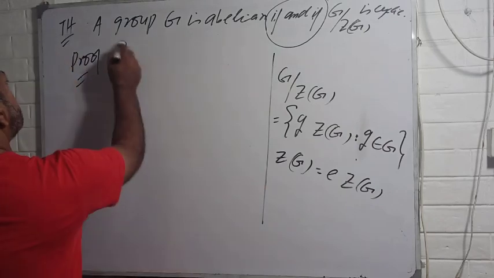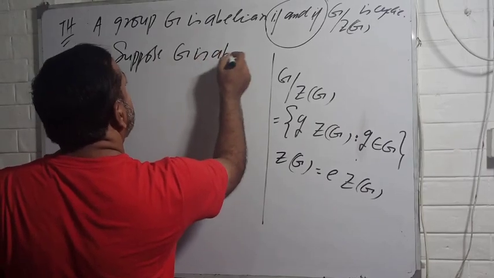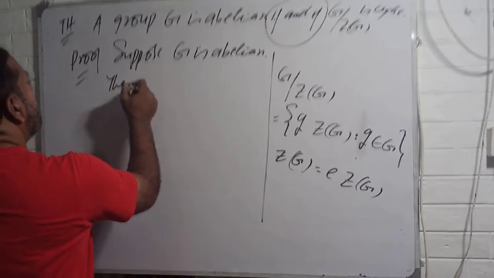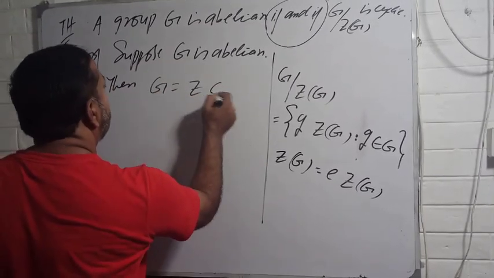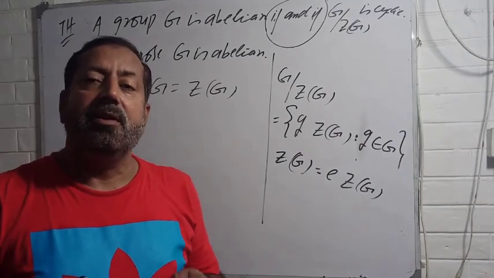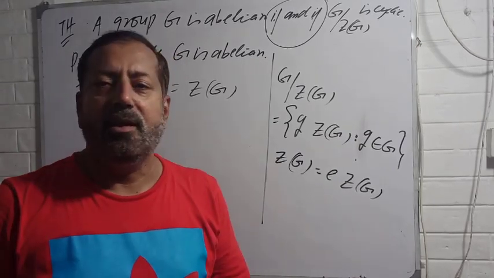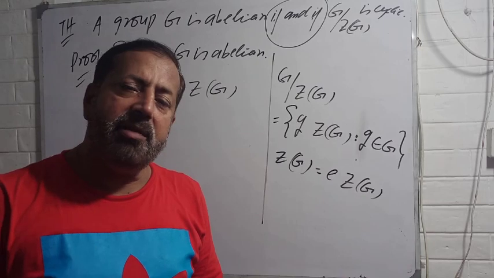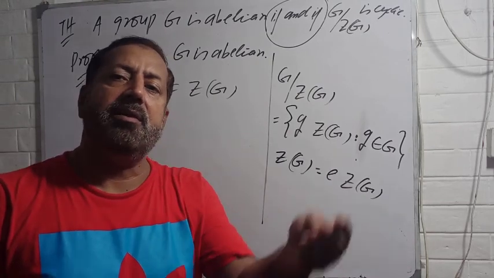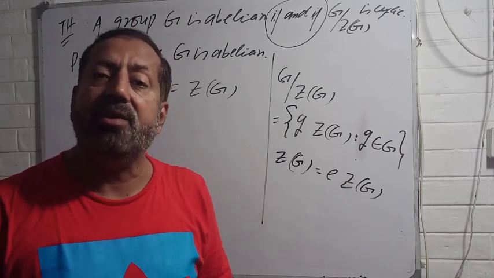Suppose G is abelian, then G is equal to the center of G. It's a very simple result, and you know that the center of G contains those elements of G which commute with every element of G. And since G is abelian, every element of G commutes with every other element of G. That's why the entire center is the entire group G.